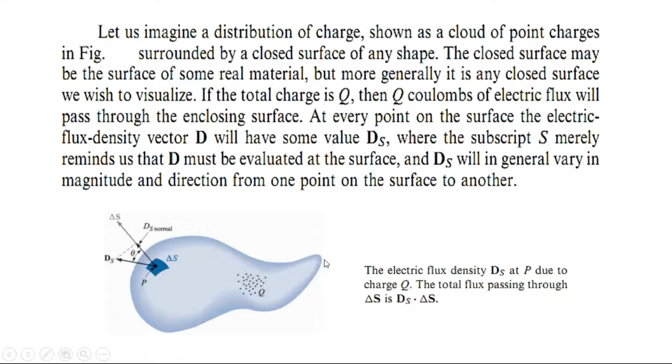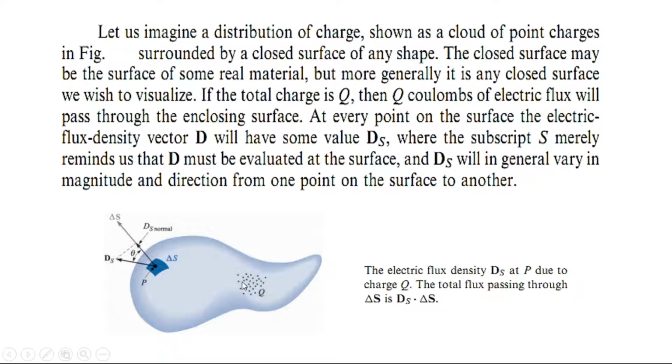The closed surface may be the surface of some real material, but more generally it is any closed surface we wish to visualize. If the total charge is Q, then Q coulombs of electric flux will pass through the enclosing surface according to Gauss's law.